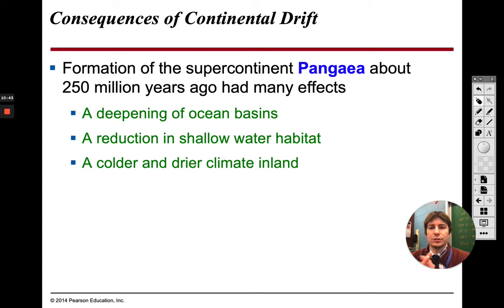So I told you we were going to come back to Pangea. Pangea was formed about 250 million years ago. Now, with Pangea, since it was one big supercontinent, we had a lot of land. If you wanted to go from one side of Pangea to the other side, it was going to take a very long time. It's all the continents together. So given this, all the water surrounding Pangea was actually really, really deep, because as this one continent was just sitting there, there actually wasn't a whole lot of surface area touching the water.